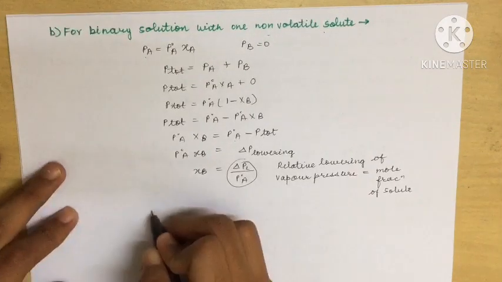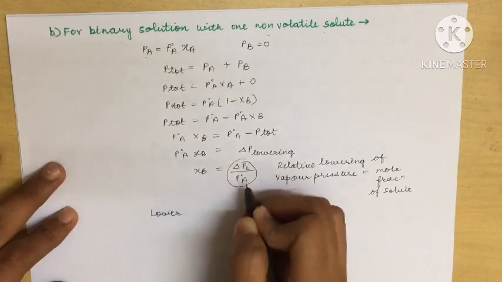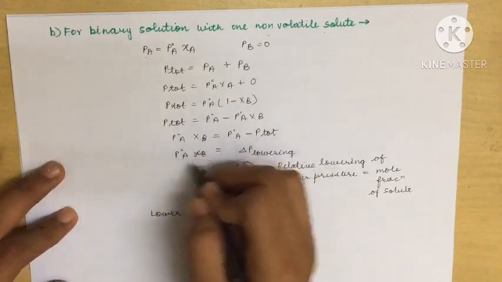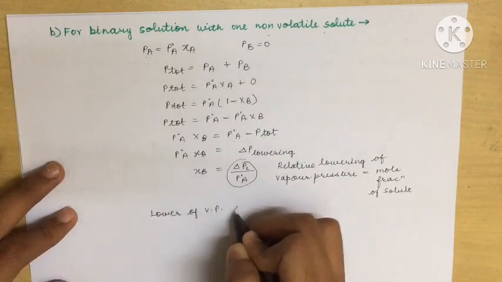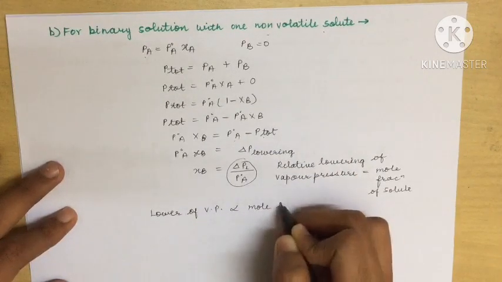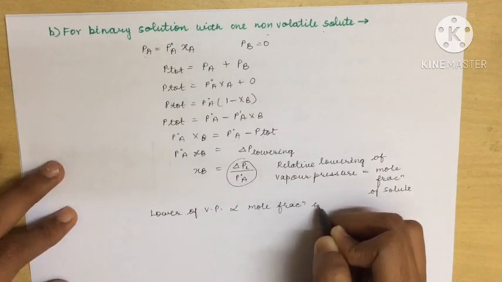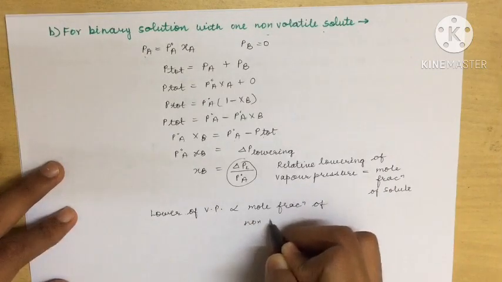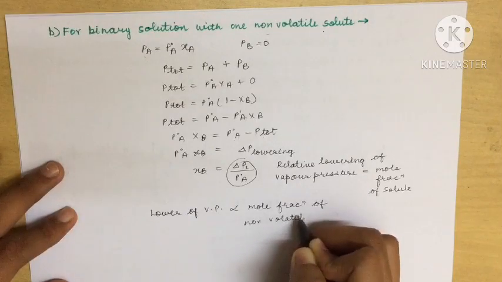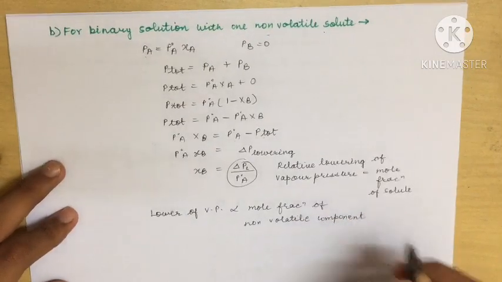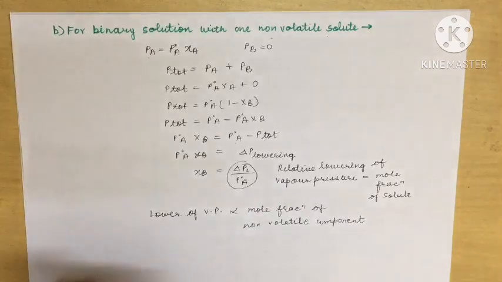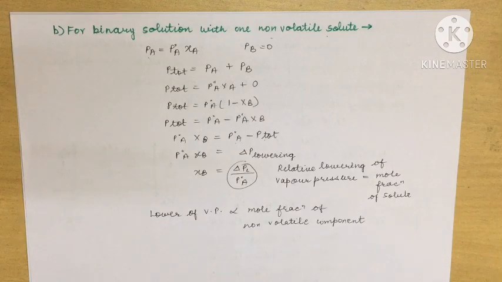So we can say that if we send this over here, taking this only, the lowering of vapor pressure is directly proportional to the mole fraction of the non-volatile component, because after all we are interested in this only. So this is how we can calculate this for the non-volatile solute. In our next class we are going to study the ideal and non-ideal solutions.